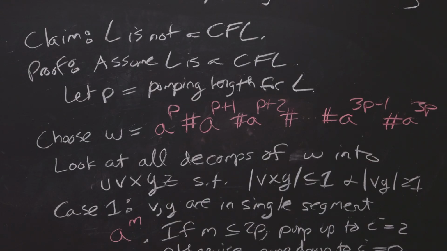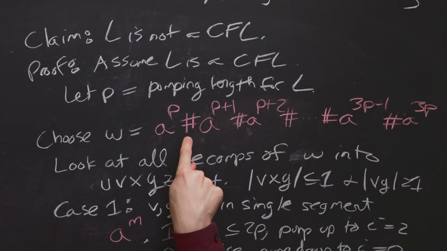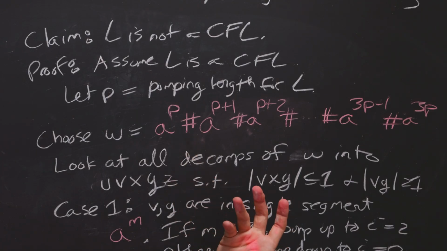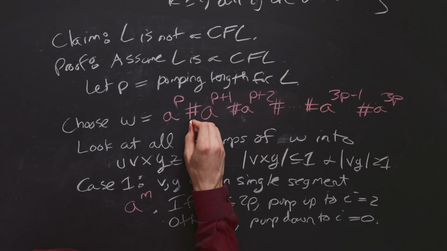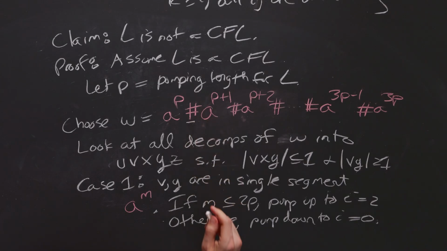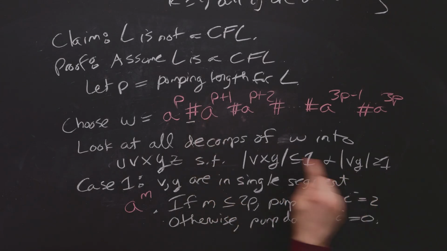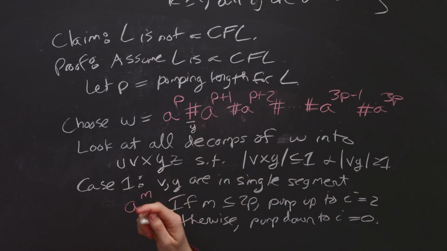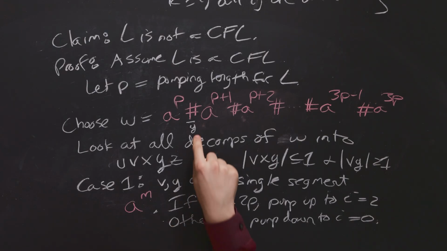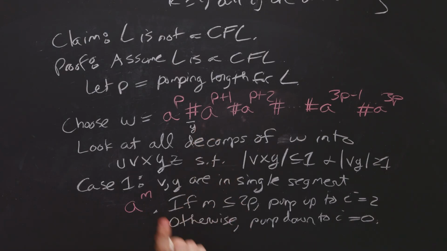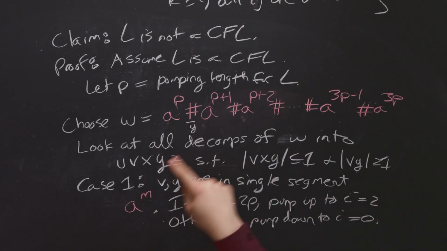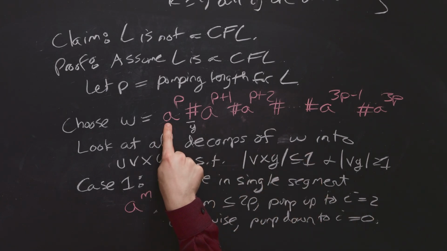Another case is, suppose that we have a pound sign somewhere. Then we actually might be in trouble, or it sounds like we would be in trouble. Because suppose that one of the segments is empty. So let's say like v is empty, and then y is the non-empty one. And then let's say y is that guy. Well, if that's the case, and we pumped up to i equals 2, then that means that we're going to have a pound sign, and the empty string is not in there. It's not one of these because these have length at least p.